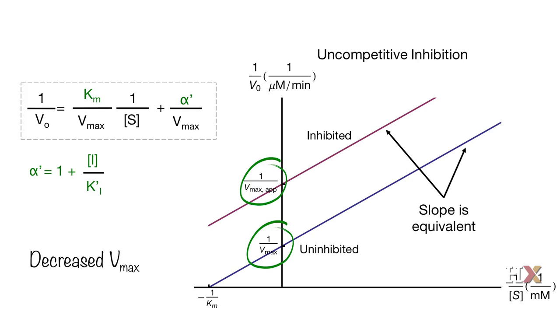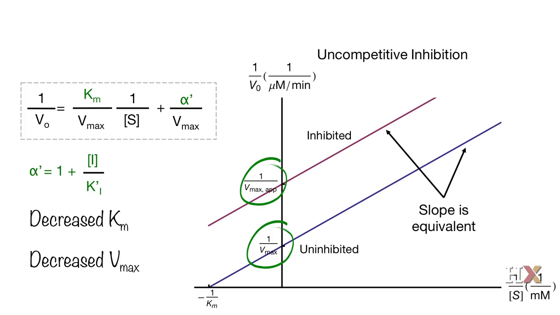If we look at the Lineweaver-Burk equation, we can see that the apparent Km in the presence of an inhibitor equals Km over alpha prime. And because alpha prime is larger than 1, then we confirm what we predicted, that the Km in the presence of an inhibitor is lower than the Km in the absence of an inhibitor.